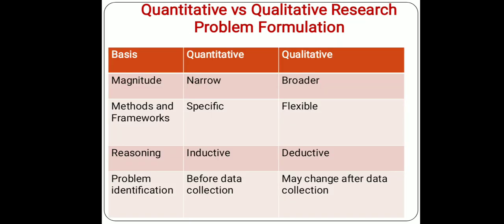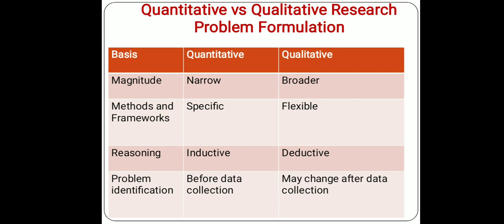Last, formulating a research problem in the case of quantitative research and qualitative research. I have already explained how to formulate a research problem. There is a little bit of difference in these two types of research problem. In quantitative research, your depth of analysis is very narrow.